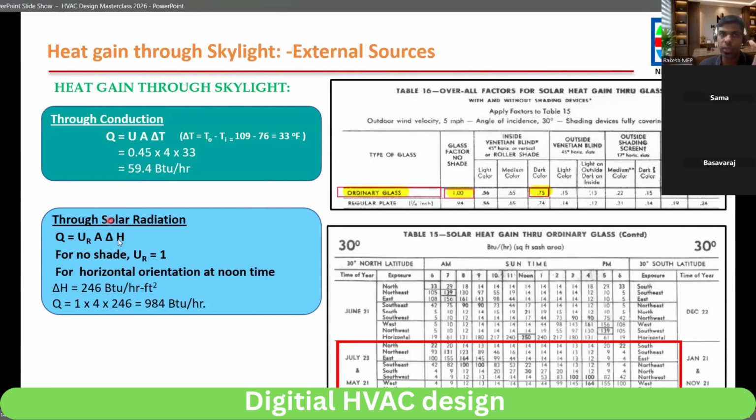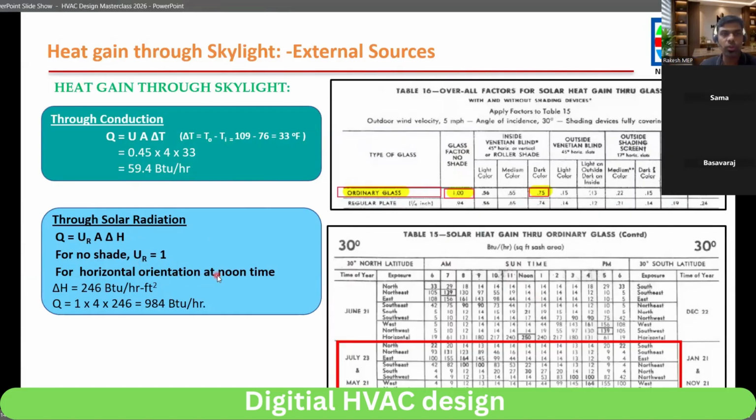When it comes to radiation, the formula changes. Instead of del T, it is del H. Del H we will find out from the table, table number 15, solar heat gain. For the factor, we have to see again what type of glass they are using. Here, in the roof, no shade glass is there. So for no shade, the value is 1. If you have shade, it is 0.75. Now here it is no shade, so 1. So 1 means 100% heat transfer will happen.